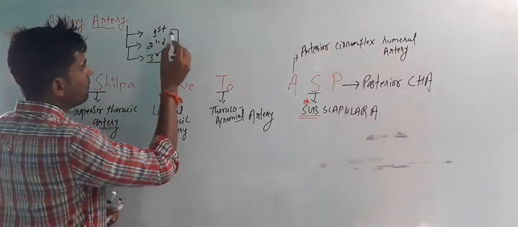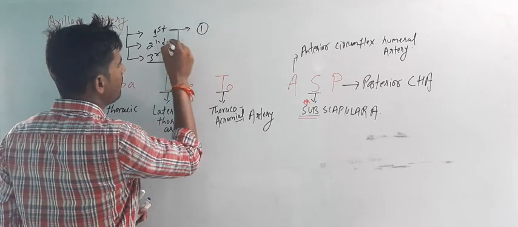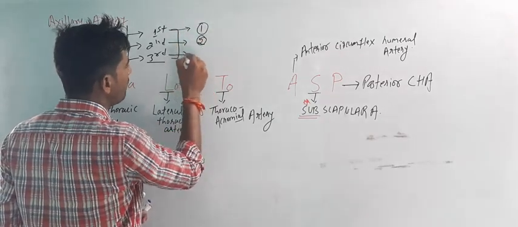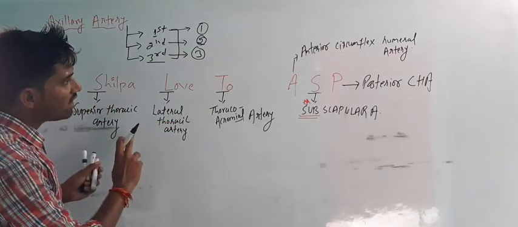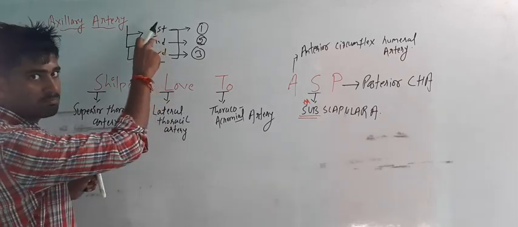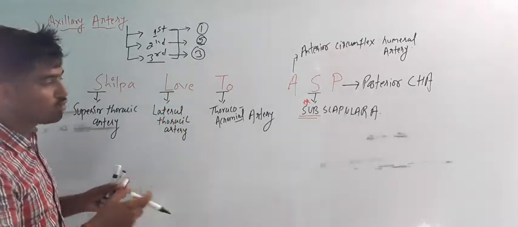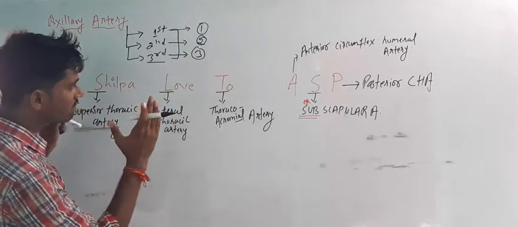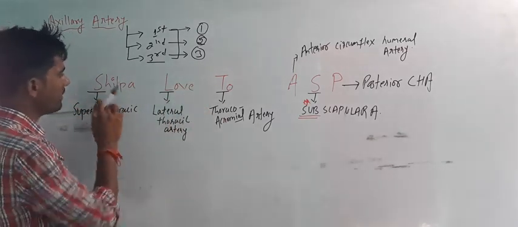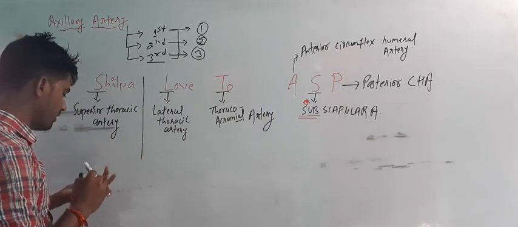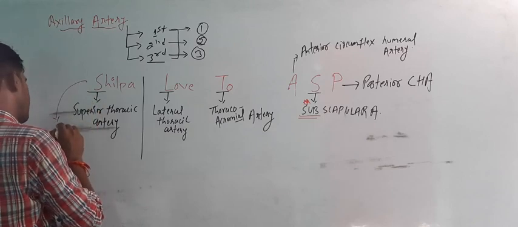Now there are three parts: part 1, part 2, and part 3. From part 1, how many branches? One branch. From part 2, two branches, and from the last part, part 3, there are three branches. So which artery is a branch of the first part of the axillary artery, which of the second, and which of the third? How do you have to remember? You have to remember this mnemonic only. Silpa love to Amanpreet Singh. So the first word, Silpa, is for the first part.